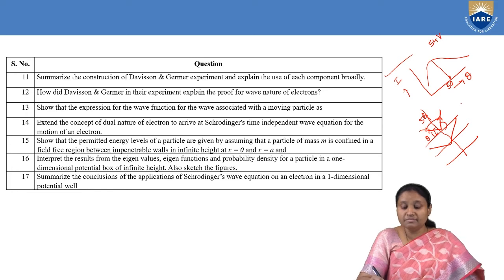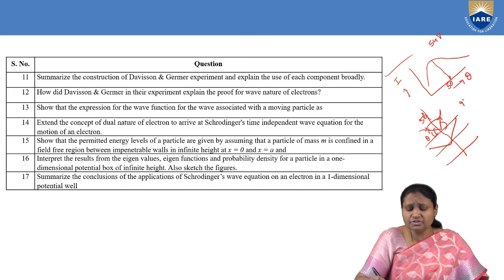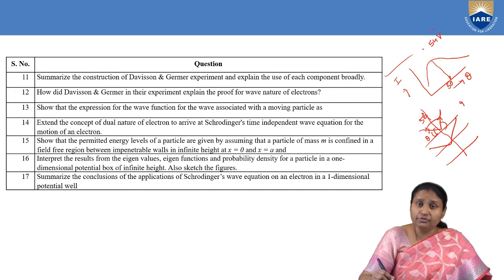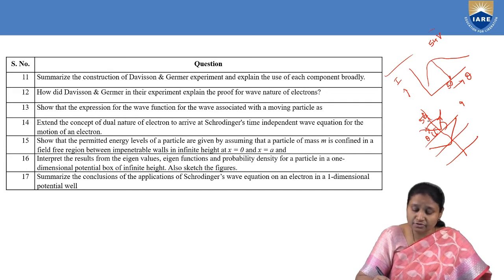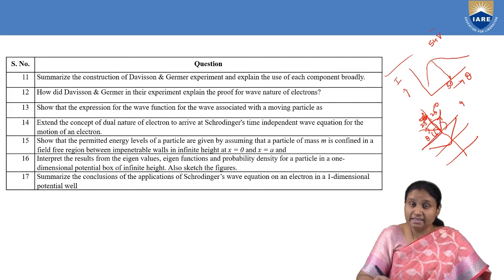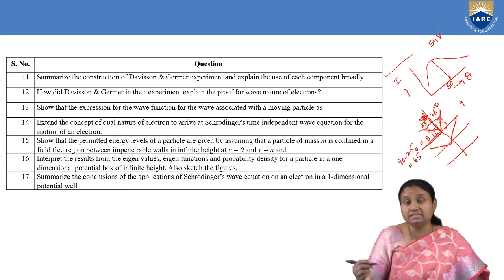So here what we have observed is this angle, which is a difference, when we take the 54 volts angle, and this angle is of course 50 degrees, and when we divide it, it becomes 25 degrees, and this one is in total 90 degrees. So our theta is 90 minus 25, so it comes out to be 65 degrees.